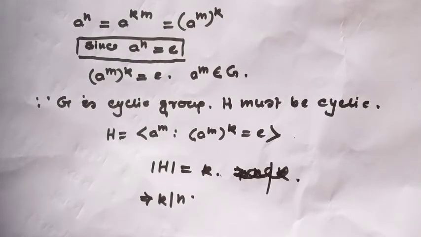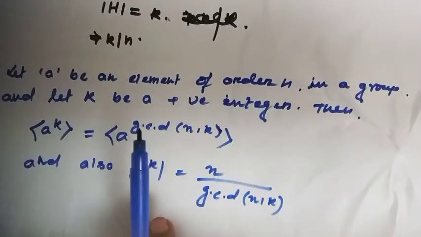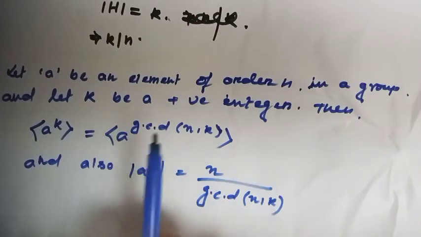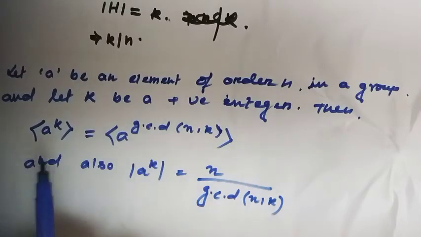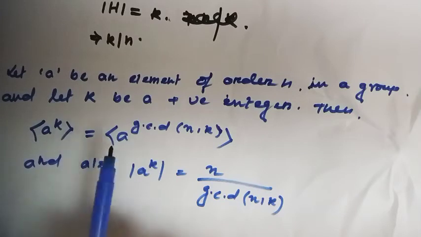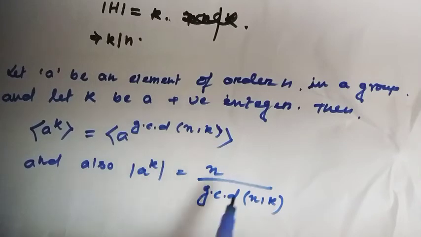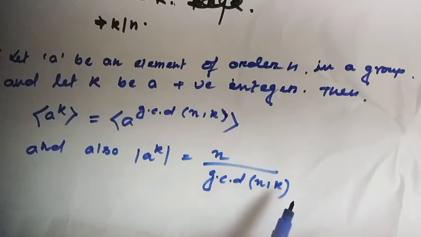And this is even true for a non-cyclic group, because we know Lagrange's theorem: the order of the subgroup must divide the order of the group. Okay? Alright. At first I will state one theorem. Let a be any element of order n in a group G and let k be a positive integer. Then the cyclic subgroup generated by a to the power k is the same as the cyclic subgroup generated by a to the power GCD of n and k. And the order of a to the power k equals n divided by GCD of n and k.